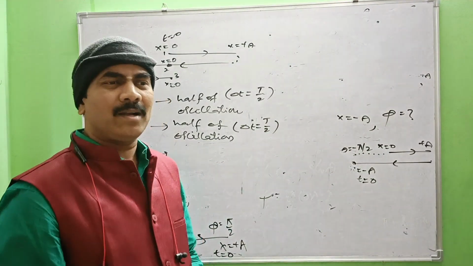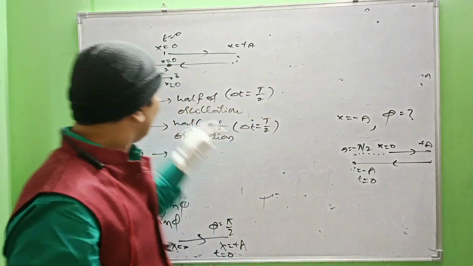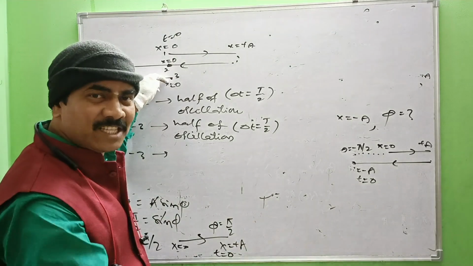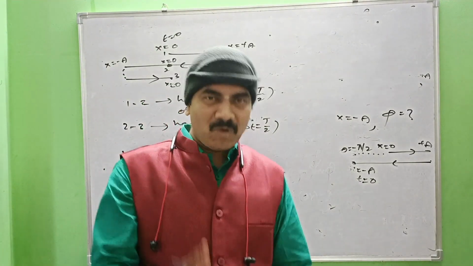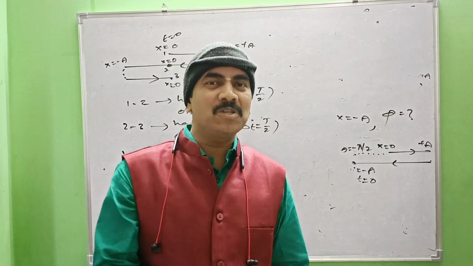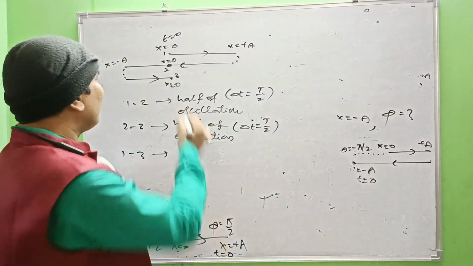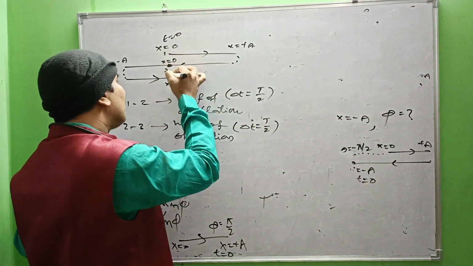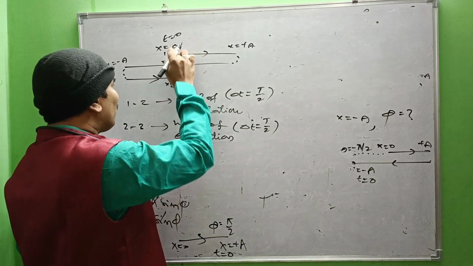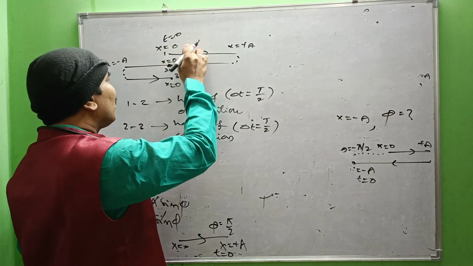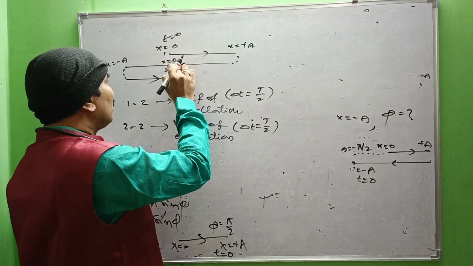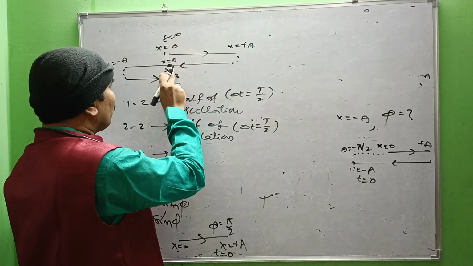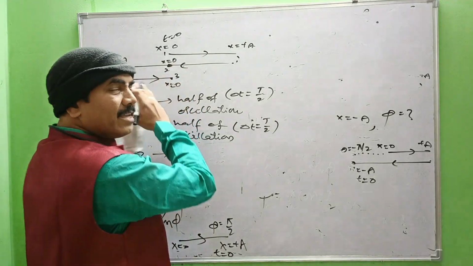So these two are the instants between which the particle repeats its motion, both in position as well as direction of motion. Of course, between 1 and 2, the direction of motion is not the same, not coincided, but the position is the same. Between 2 and 3 also, the position is the same, the direction of motion is not the same.